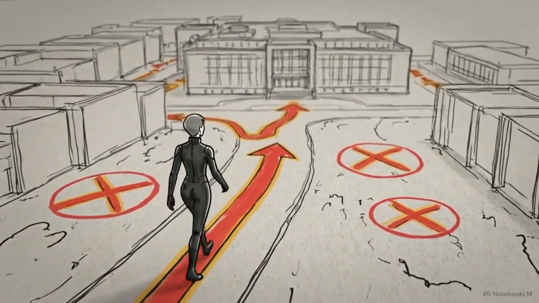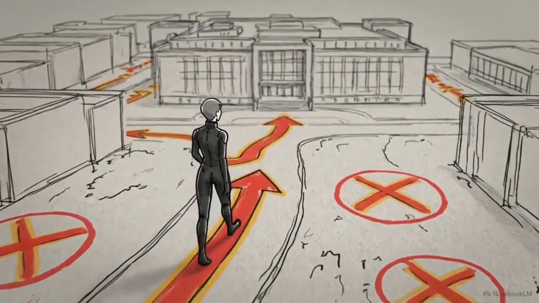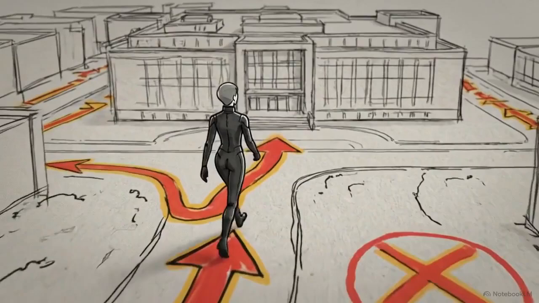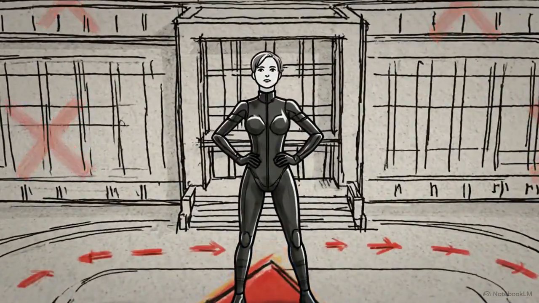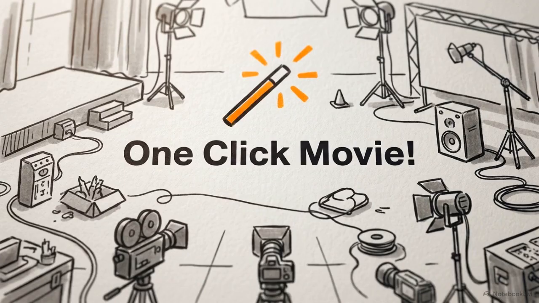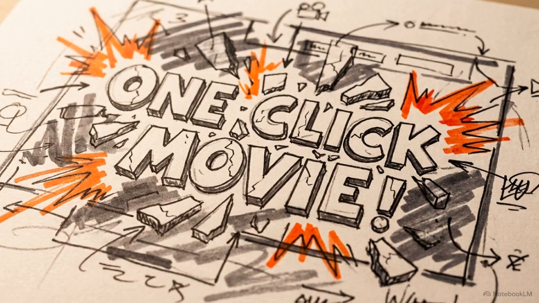Look at this shot. Fluid tracking, moody lighting, absolute cinematic quality. This is the new baseline for professional AI video. But we need to be honest about the marketing. The promise that a single text prompt can generate a flawless, coherent movie is an illusion.